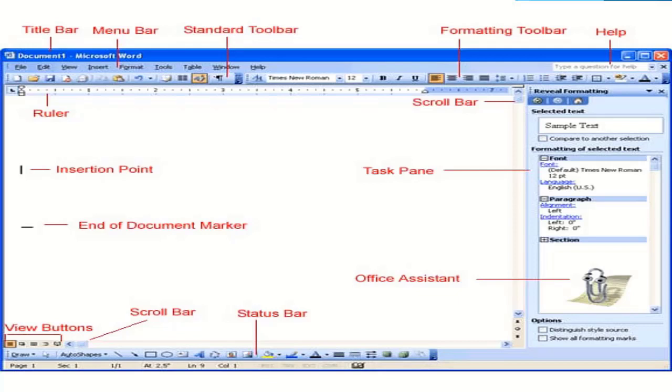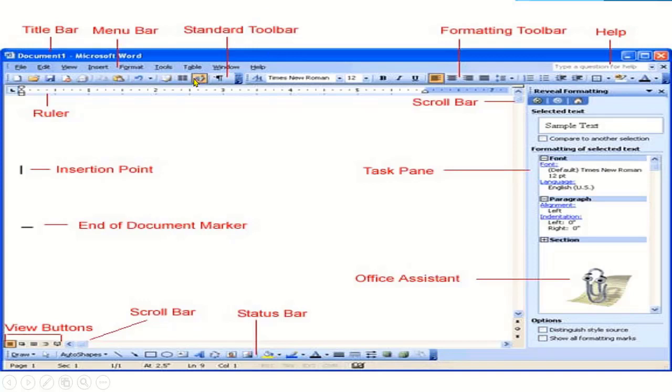When we click on Microsoft Word 2003, its main screen appears, and its main screen has many components. As you can see, the topmost bar is called the title bar, and there is the menu bar just below the title bar, and then below the menu bar there are toolbars.